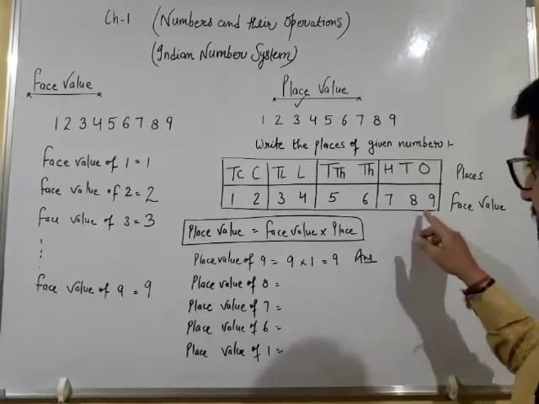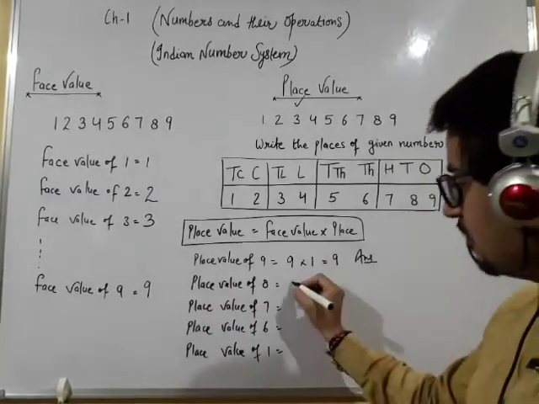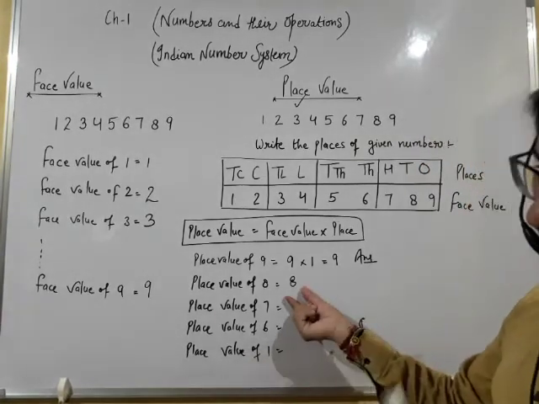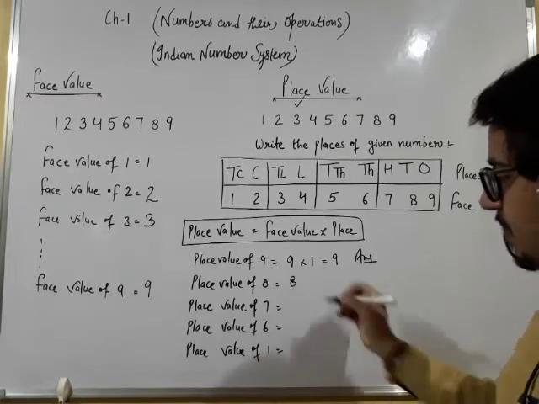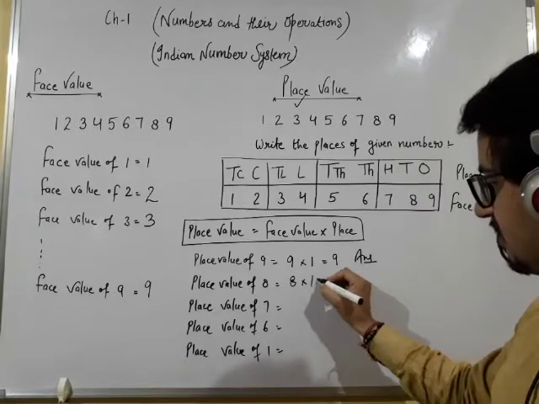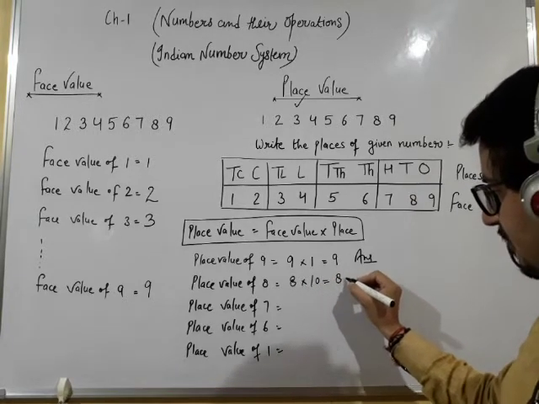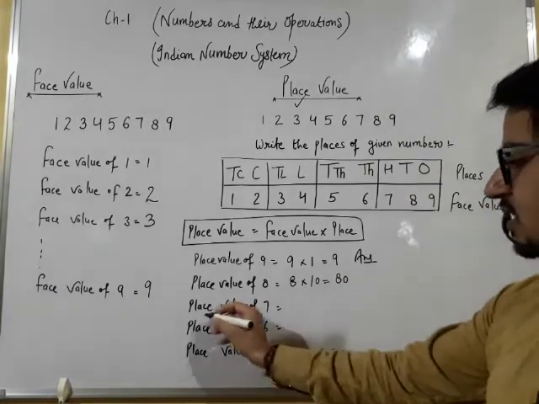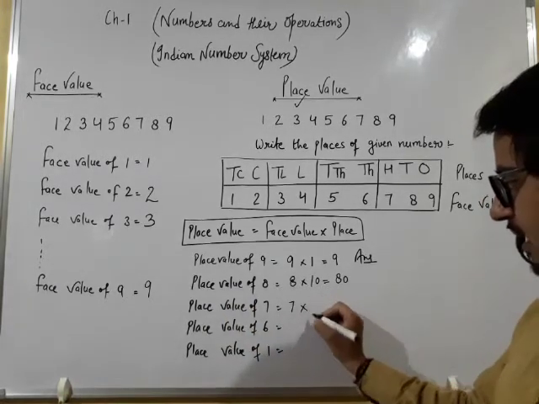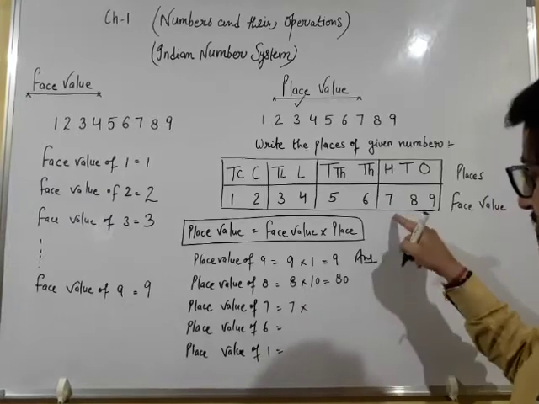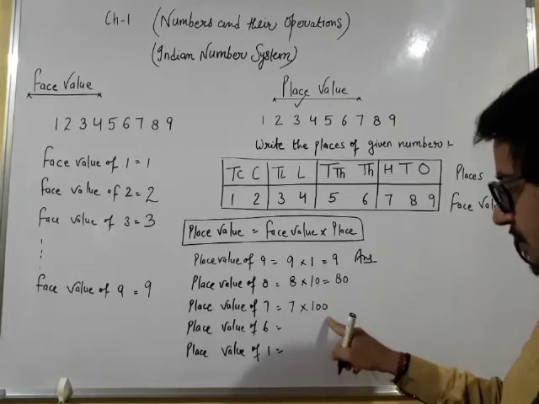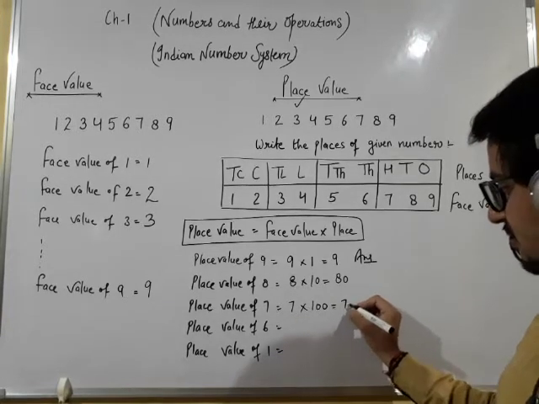Yes, the place value of 8 will be equal to face value of 8. You know face value of 8 will be 8, and 8 will multiply by place, and the place of 8 is tens. Tens means 10, so 8 multiplied by 10 will be equal to 80. Similarly, place value of 7 will be equal to face value of 7 multiply place of 7. Place of 7 is 100, so 7 will multiply by 100. Face value will multiply by 100, it will be 700.